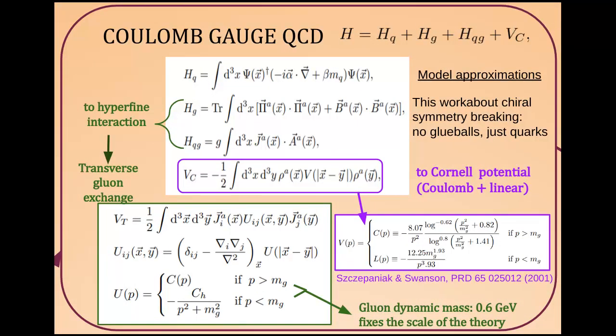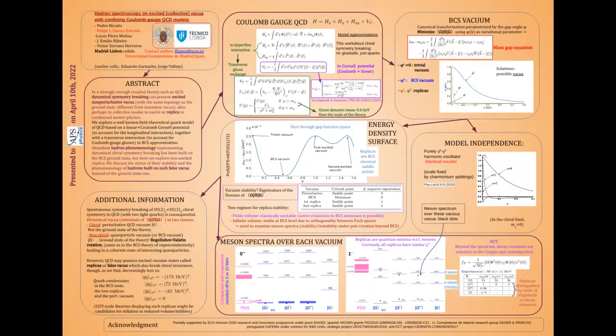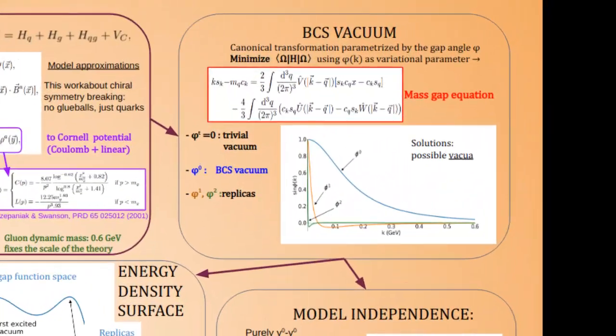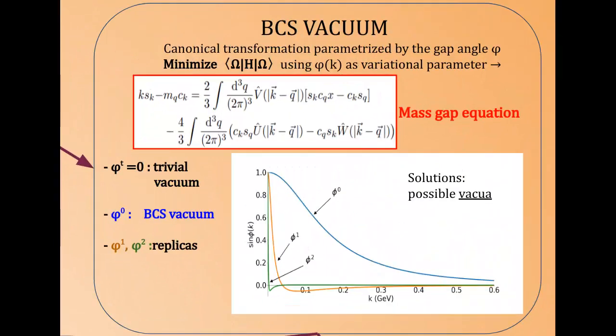In this contribution, we employ a variation of the North Carolina model of Coulomb-gauge QCD with a longitudinal Cornell Coulomb plus linear potential and a transverse gluon-induced interaction. The toy field theory is treated in BCS approximation, breaking chiral symmetry and giving quarks a constituent mass. The wave functions of the Cooper pairs solve the gap equation that minimizes the Hamiltonian variation.